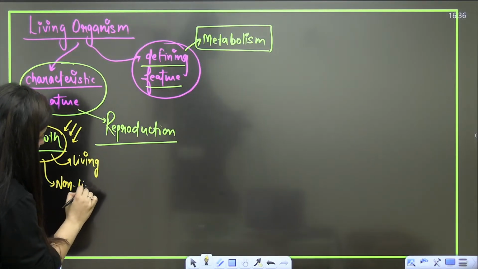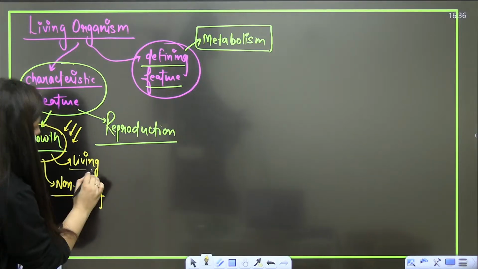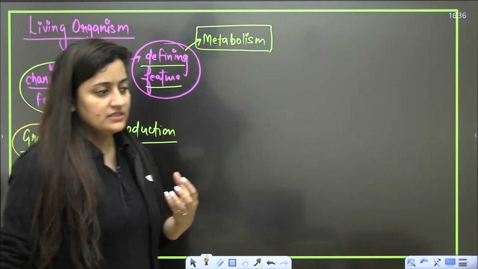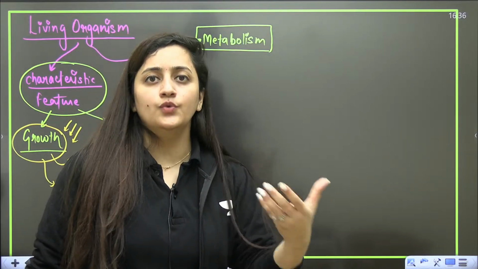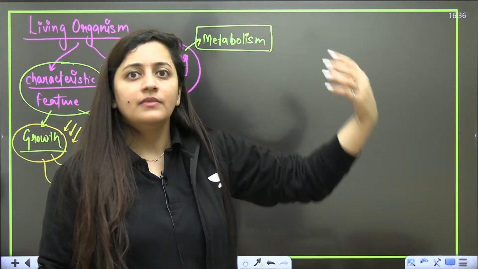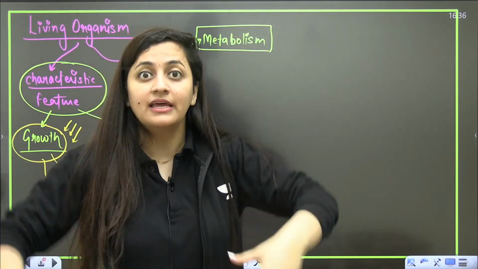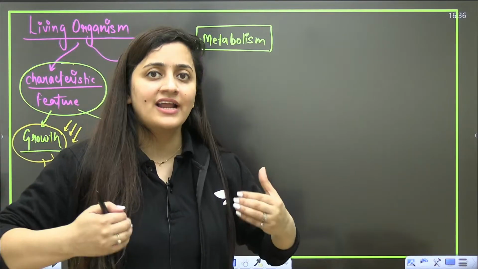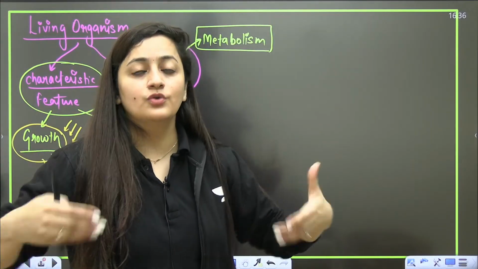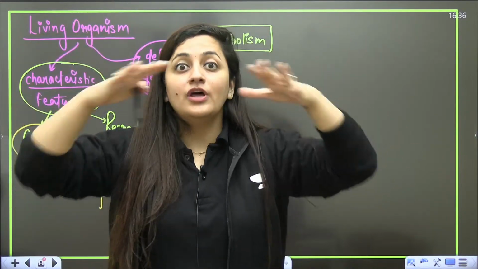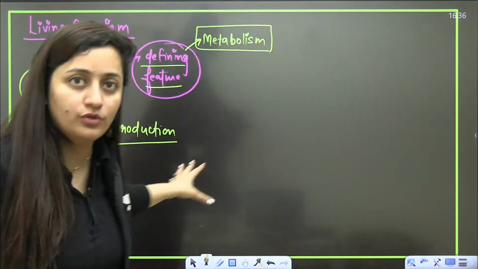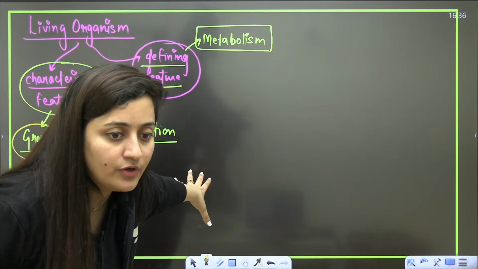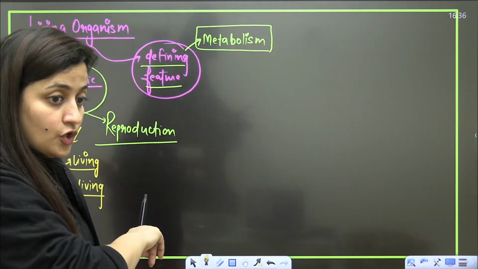Even in non-living organisms, they also grow. Take the example of a sand dune. That sand dune, with time, will become bigger. It's a non-living thing, but it is still showing growth. Living organisms show internal growth. Non-living organisms show accumulation and deposition, but growth is there. So growth is not unique to living organisms. It is also there in non-living organisms.